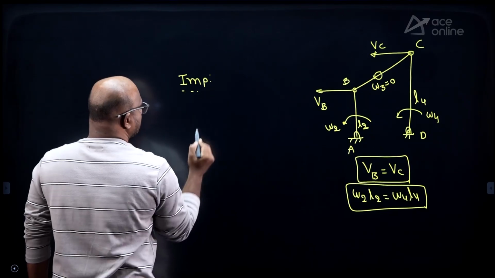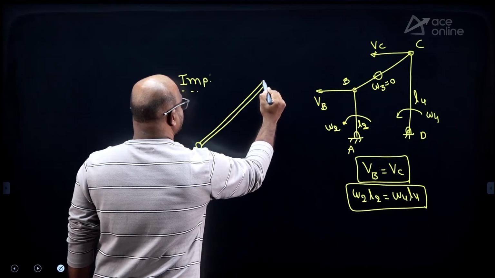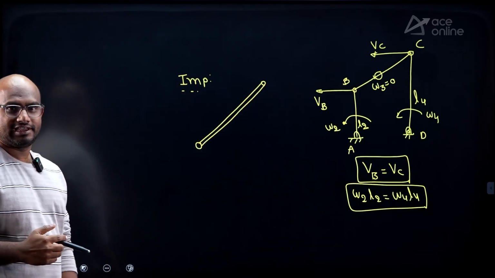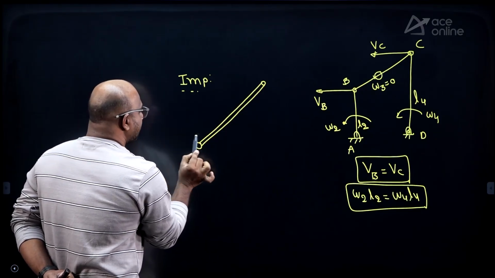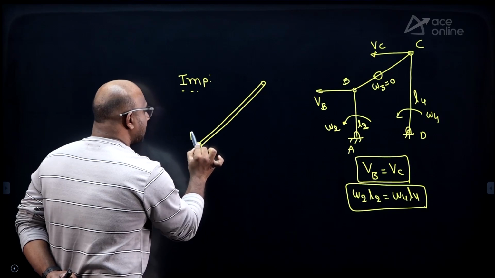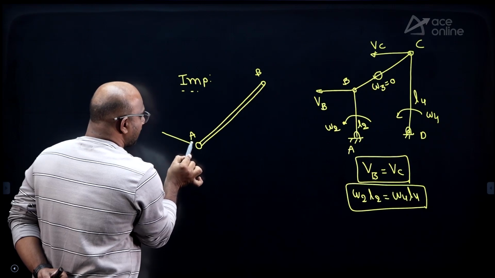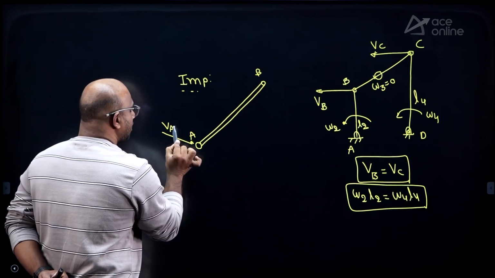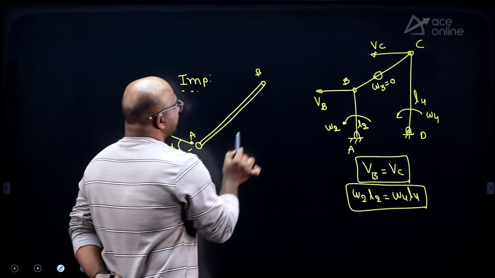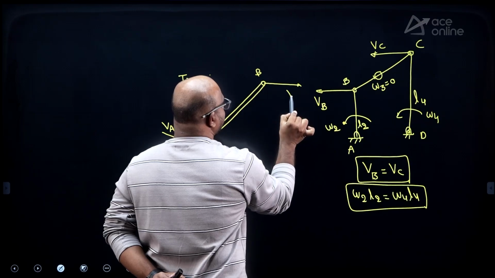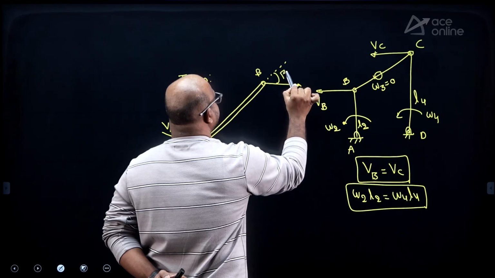Suppose any one link is given. Listen carefully. Assume this is the link, this is A, this is B, guys. The velocity at A is acting in this direction at an angle of alpha. Next, velocity at B, assume it is making an angle like this. Velocity at B is making an angle of beta.